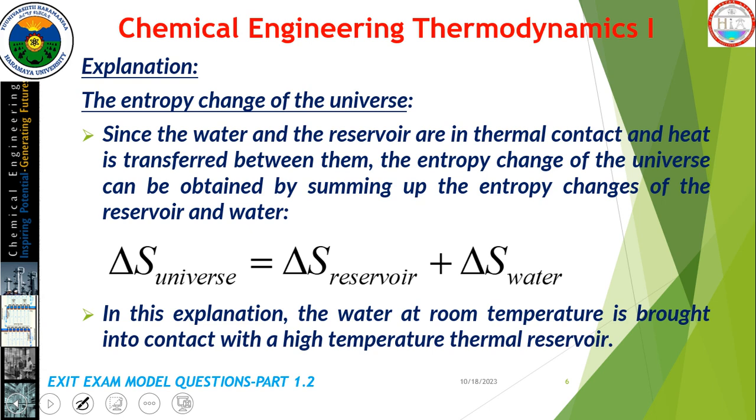So let us connect both the entropy change of the thermal reservoir and the entropy change of the water by relating them with the entropy change of the universe.